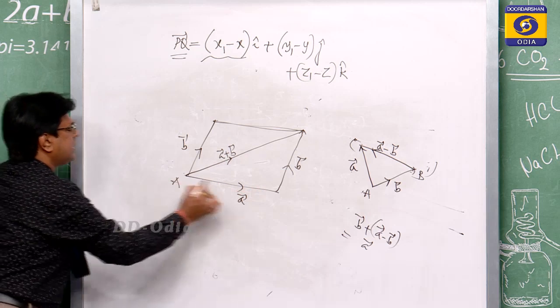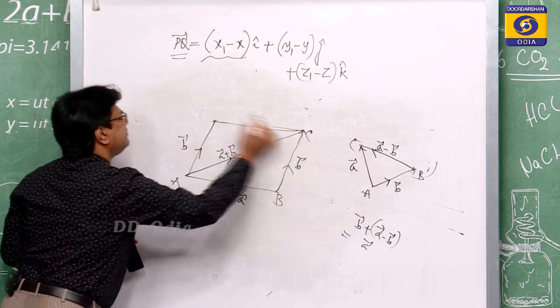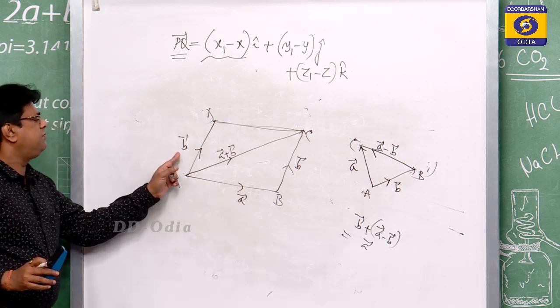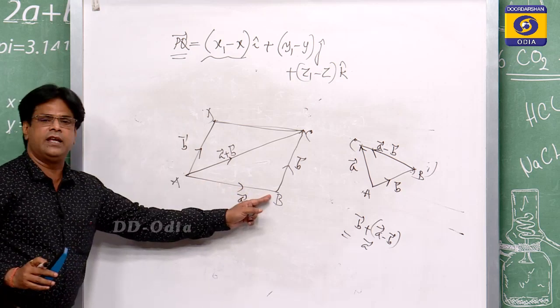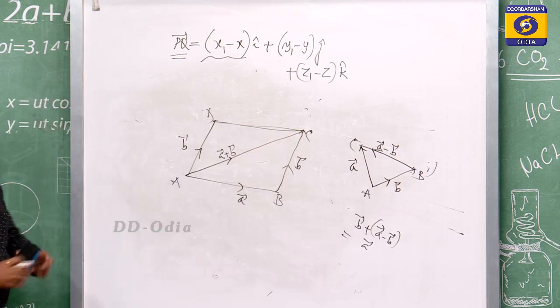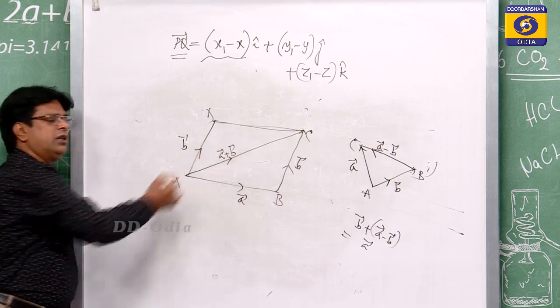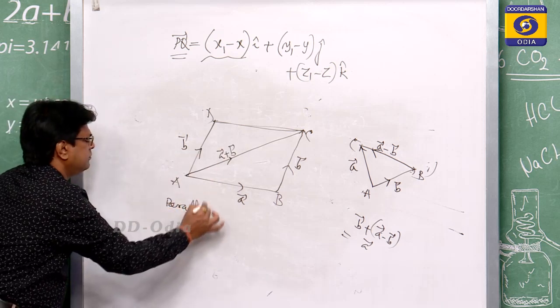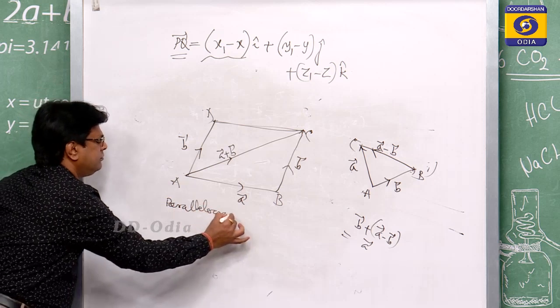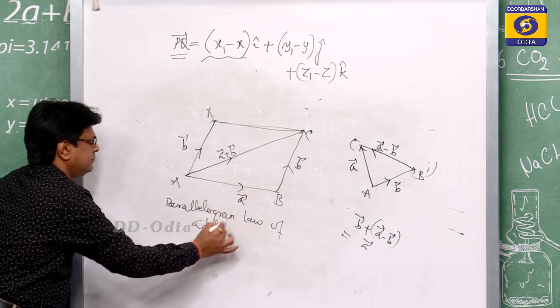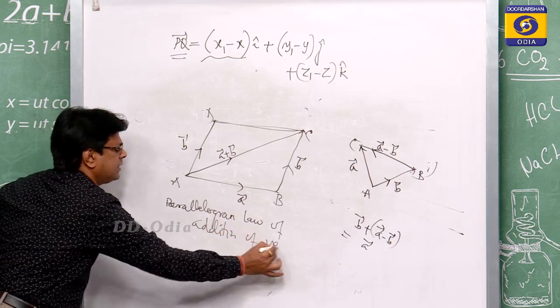Suppose this is your parallelogram ABCD. The AB vector is equal to the A vector, and the AD vector is equal to the B vector. We draw another line in this direction. BC is also your B vector, then the resultant vector is A plus B. This is called the parallelogram law of addition of vectors.